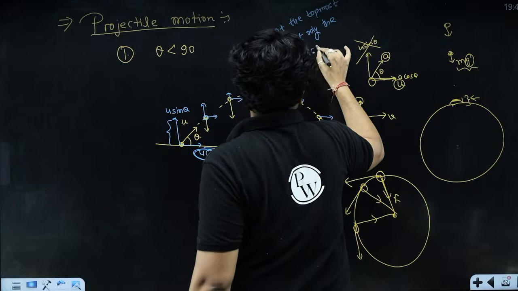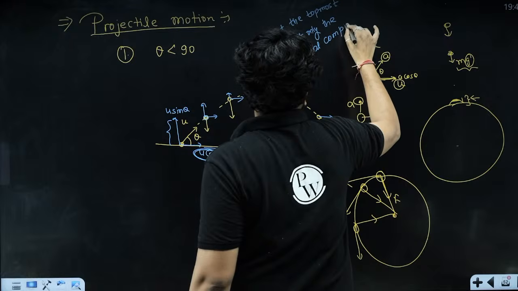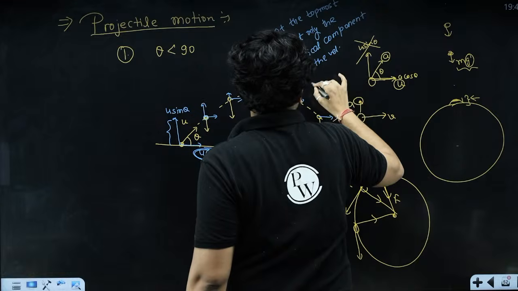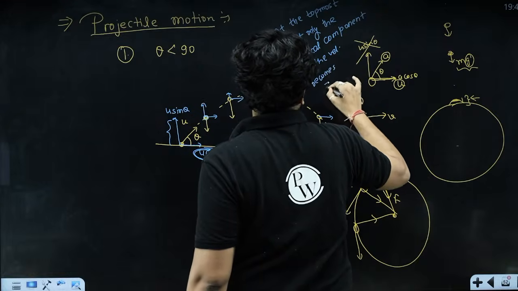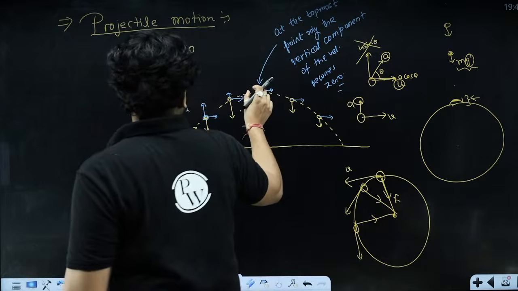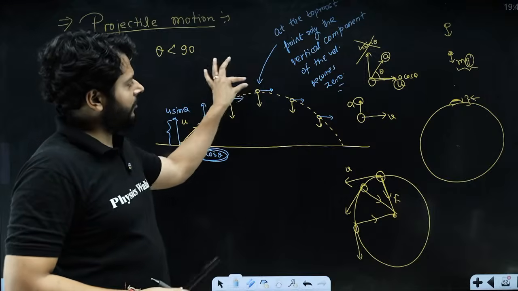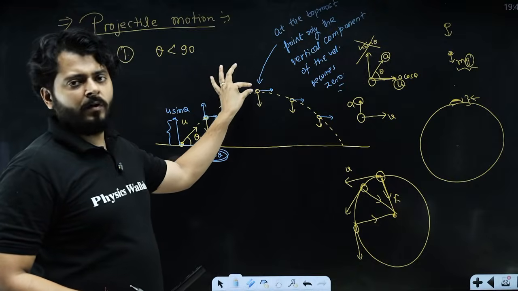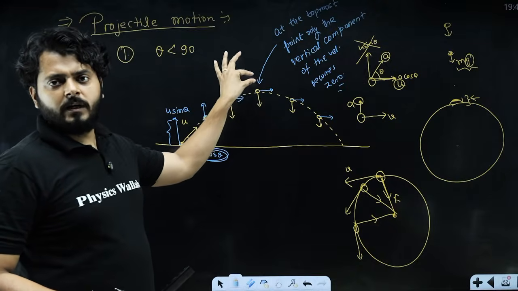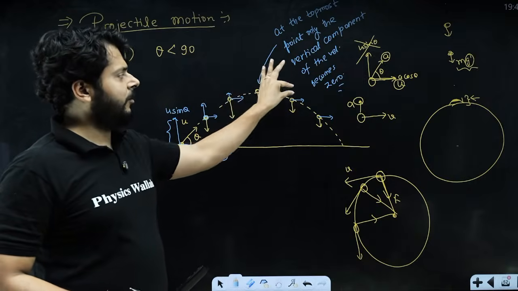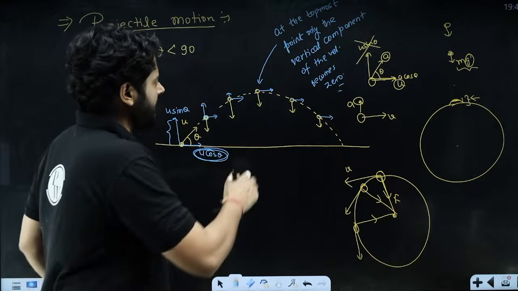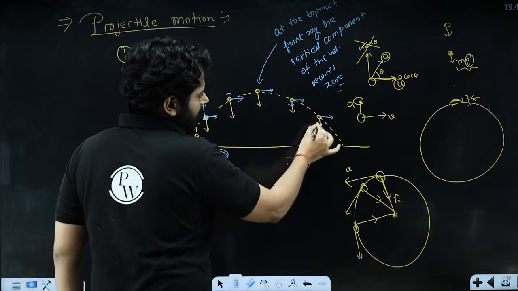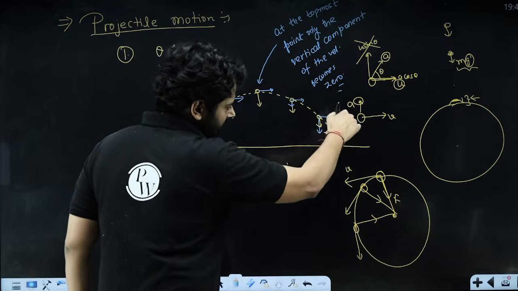The vertical component of the velocity becomes zero, right? Horizontal component remains as it is. If there was no horizontal component, think about it. If there was no horizontal component over here, then covering this journey was not possible, right? The body is here and it has no velocity, neither horizontal nor vertical, so it will simply fall. Since it has a horizontal component, it continues to keep on moving. Now, what happens? Because the force is still acting downward, the velocity vector increases in the downward direction. Now it increases even further in the downward direction, and even further, right?